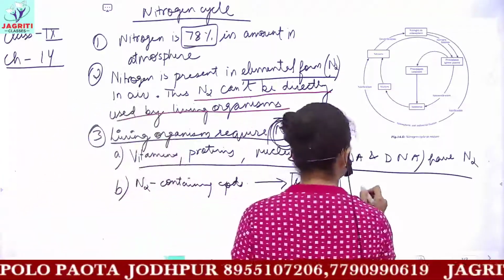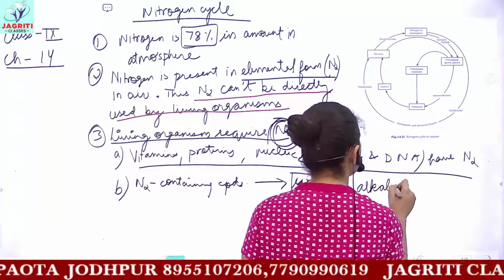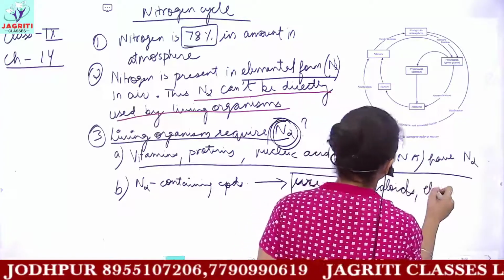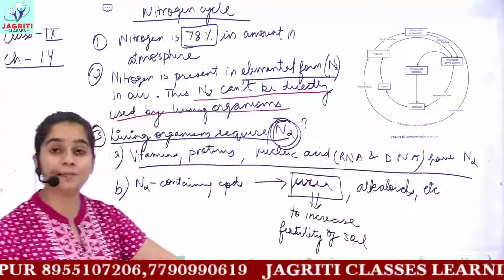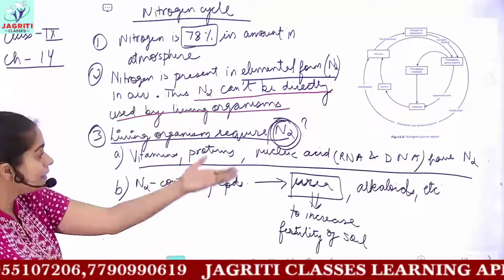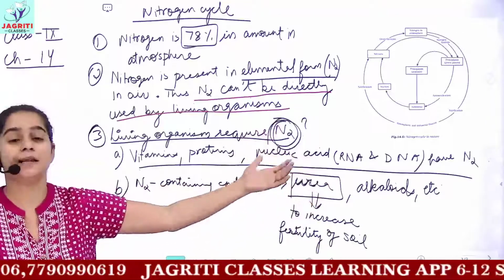Then nitrogen is also present in certain alkaloid compounds. Alkaloids are again chemical compounds. So these are some of the compounds which are of great use, and these can only be made when you have available nitrogen.